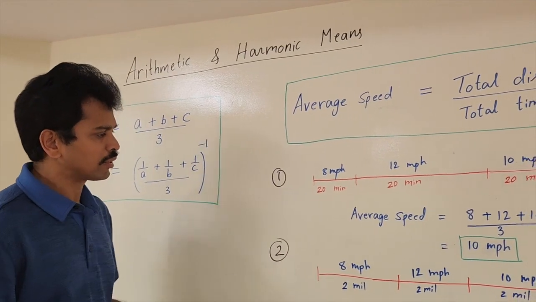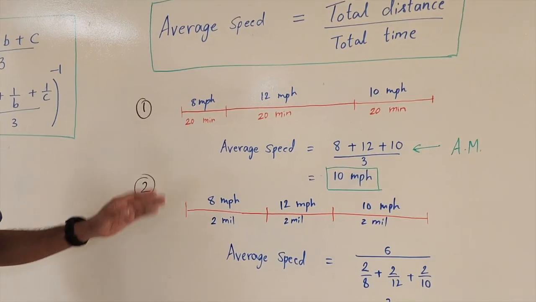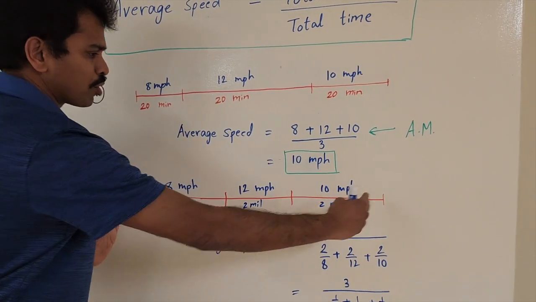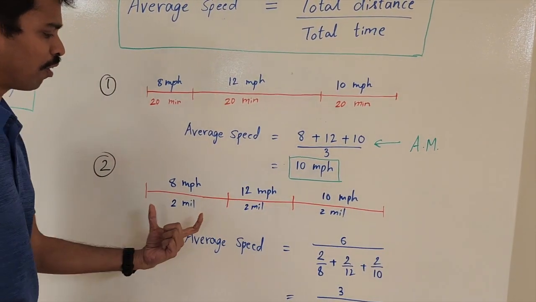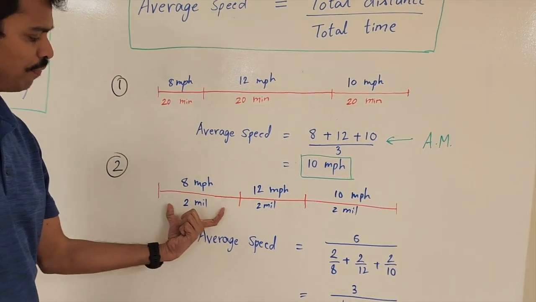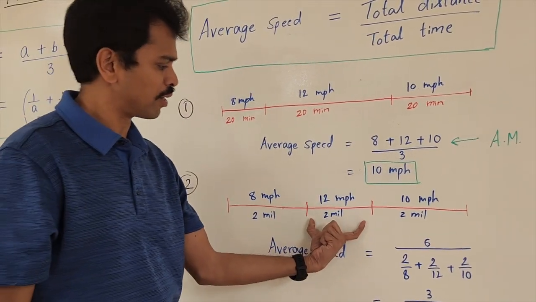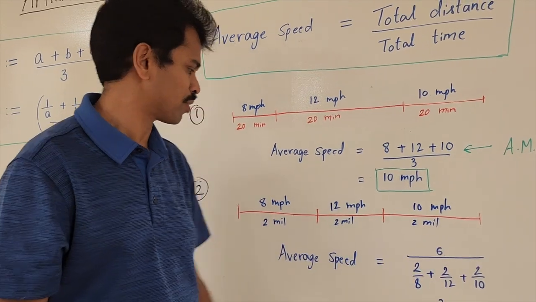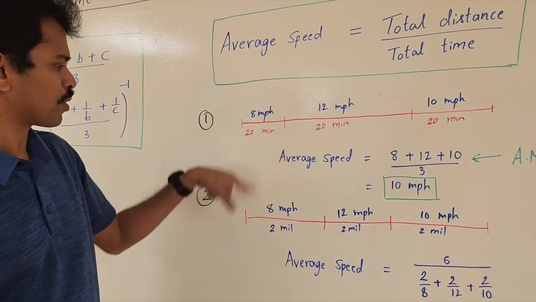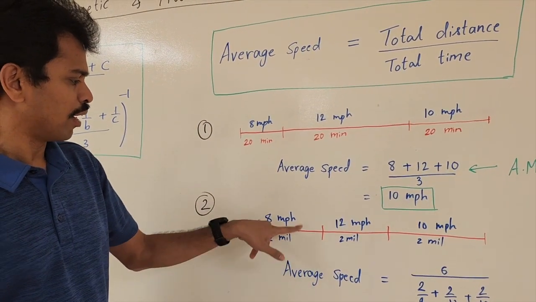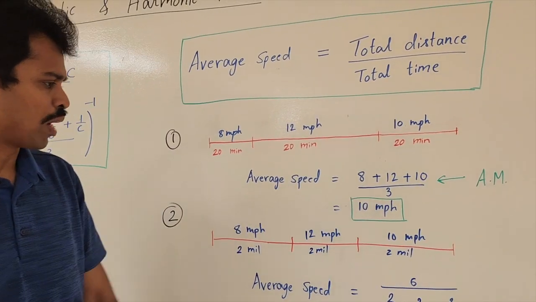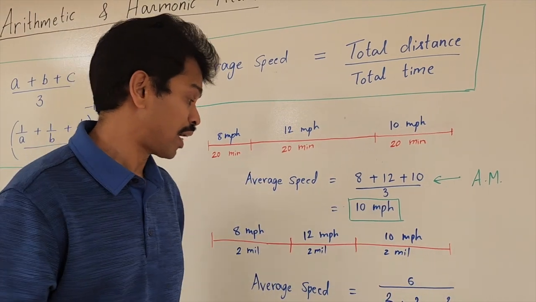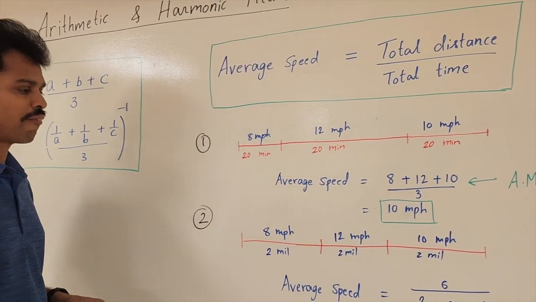Now, let's look at a variation of this problem where I'm going to divide my total journey into equal parts of distances. So the first leg is 2 miles, the second leg 2 miles, and the third leg 2 miles. But the speeds are different. Let's keep the same numbers. In the first leg, I go 8 mph. In the second leg, I go 12 mph. And in the third, I go 10 mph. Now, what's the average speed?